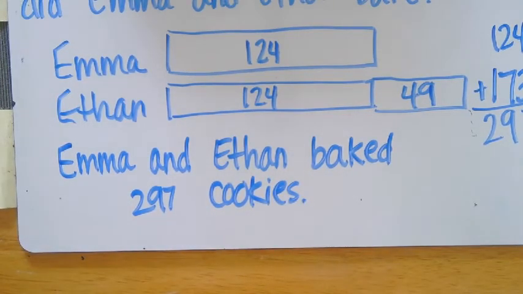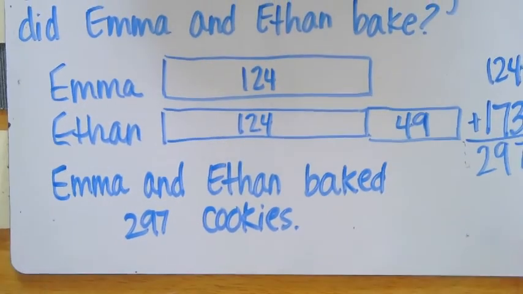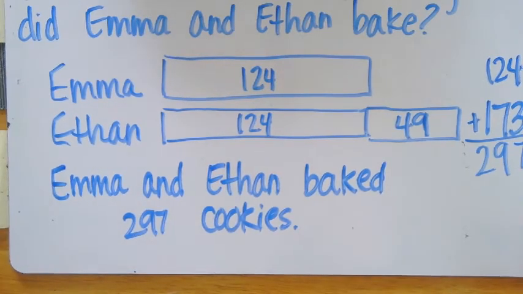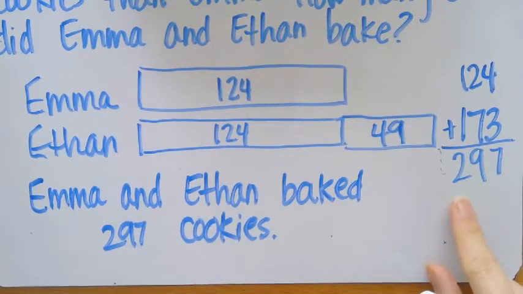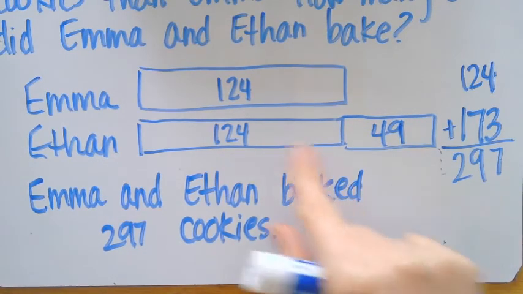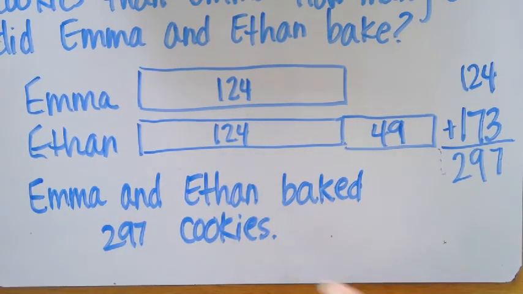Okay, that is not the only way to restate that. That is one of many different ways. You could say Emma and Ethan baked 297 cookies altogether, or both students baked 297 cookies. Emma and Ethan both baked 297 cookies together. Okay, lots of different ways, but to include the answer, its label, and restating that question is really excellent work, okay?